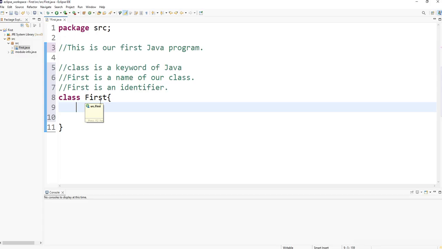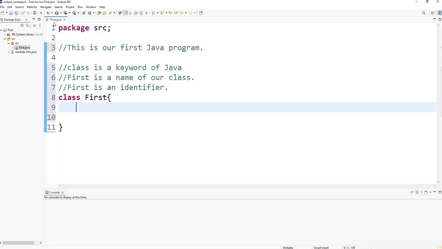It's very important that my source file has the name first.java, and my class also has the name first. It is very important to understand that in Java, by convention, the source file name must correspond to the name of the class situated inside this source file.